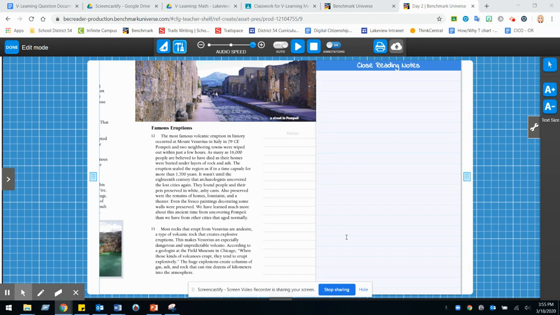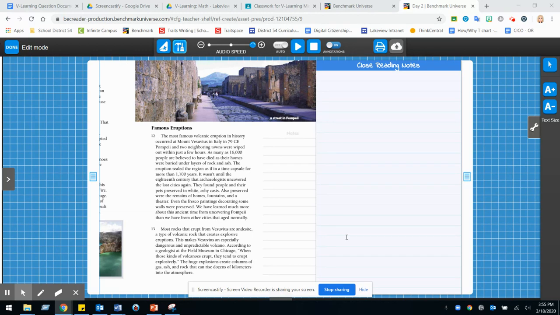Paragraph 12, famous eruptions. So I'm using this heading to determine my what. So I'm thinking that it's going to be famous eruptions, and our title is volcanoes. So it's going to be famous volcanic eruption. So let's keep that in mind as we go ahead and we do read paragraphs 12 through, give me just a second here, 12 through 14.